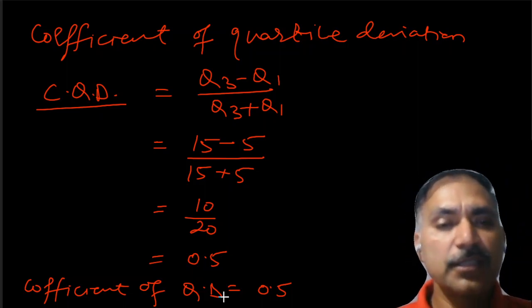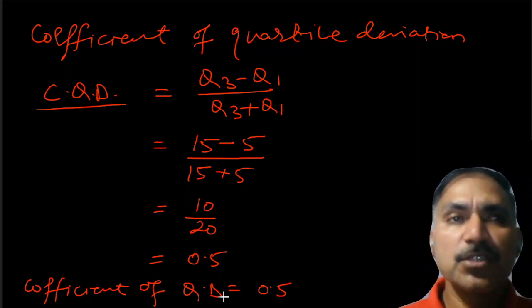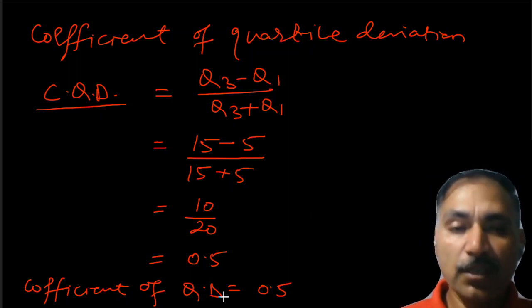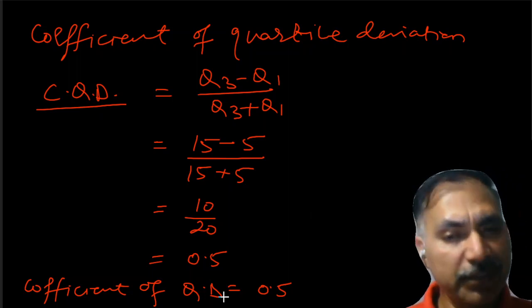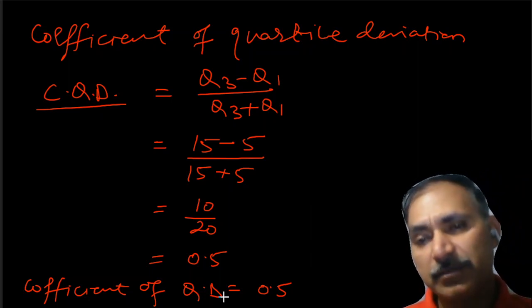dispersion. And whenever we talk about quartile deviation, quartile deviation is counted as an absolute measure of dispersion. So quartile deviation will have a unit, and coefficient of quartile deviation will not have any unit in it.